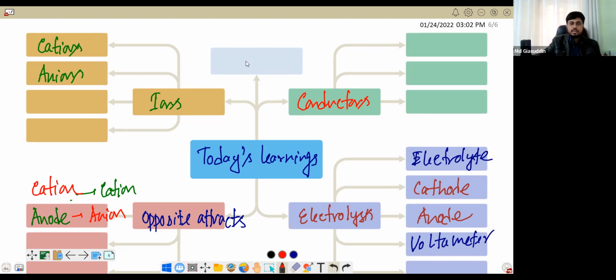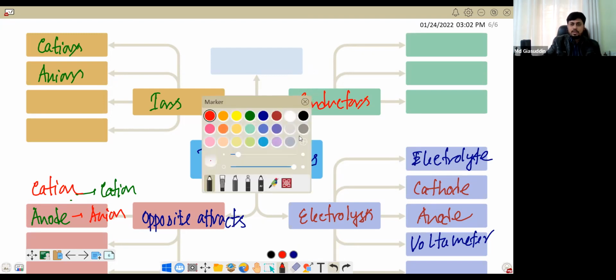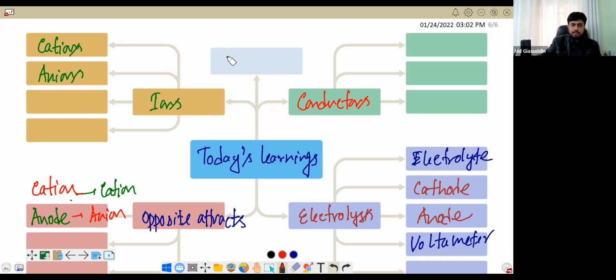Sir, we also learned about the structure of the atoms. Atomic structure of an atom, very good. This atomic structure, we can say the electronic configuration. Atomic structure and electronic configuration. Electronic configuration, that is octet, the idea of octet. Very good. So these are the learnings in today's class we had.